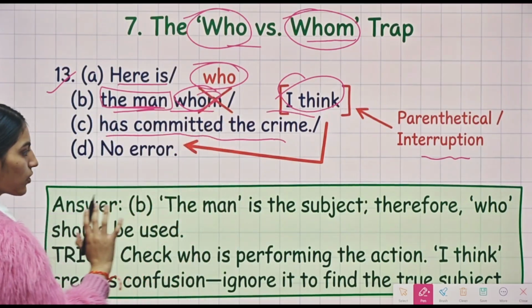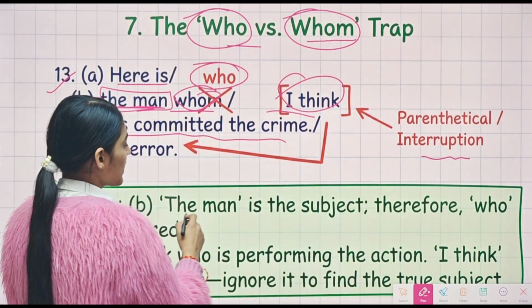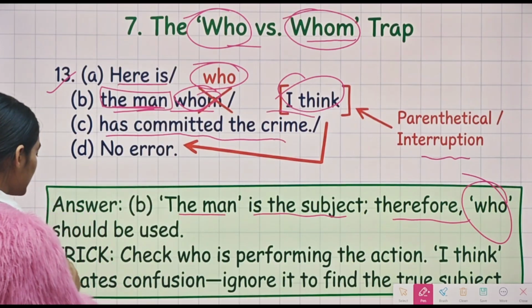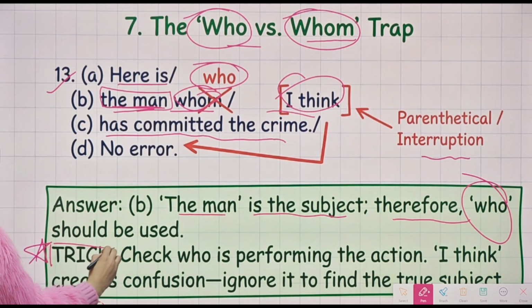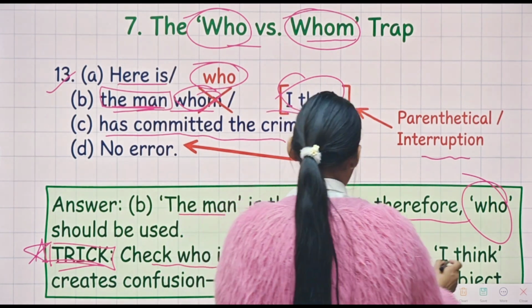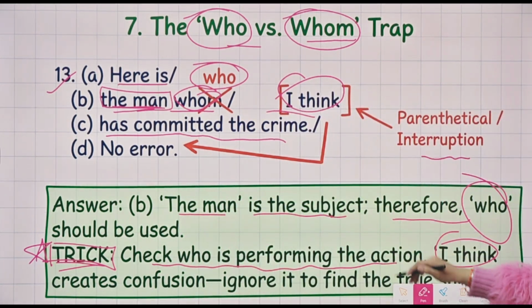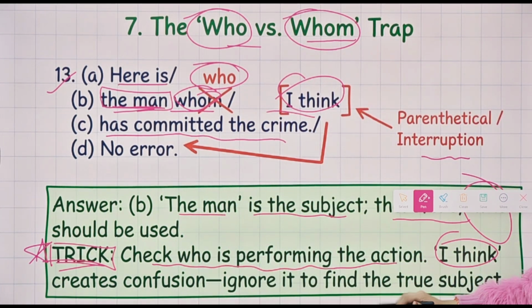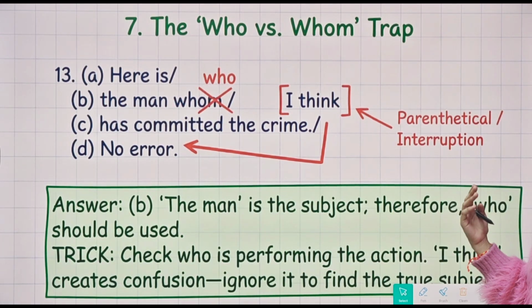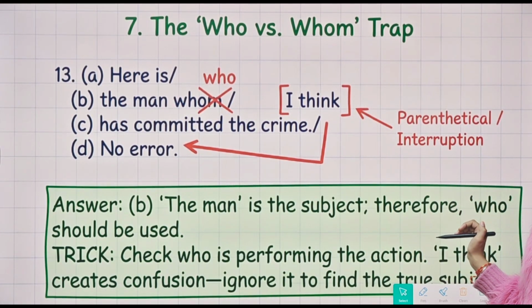There is a trick you guys need to memorize. The man is the subject, and therefore we will use who. This is quite important. Check who is performing the action. I think here creates a confusion, so ignore this. Just find the true subject in the sentence. All right. After that, as per that, you can use who.